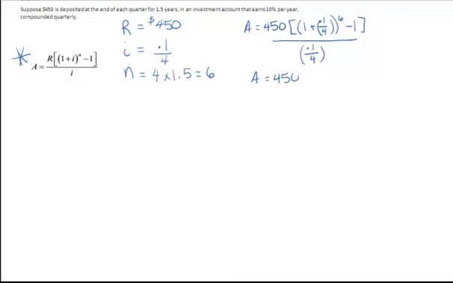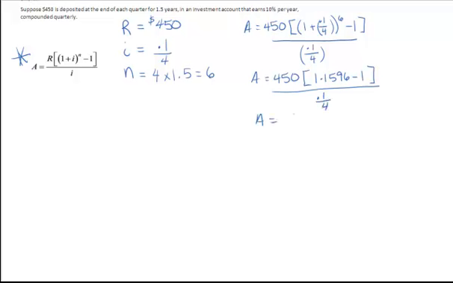you work with the brackets first. So 1 plus 0.1 divided by 4 works out to 1.1596. You're going to subtract 1 from that and then divide all that by 0.1 divided by 4.